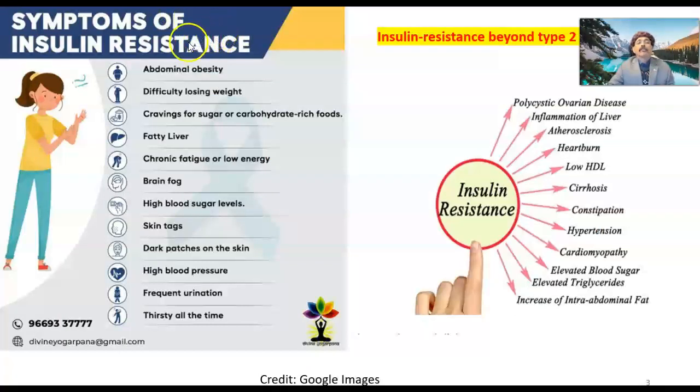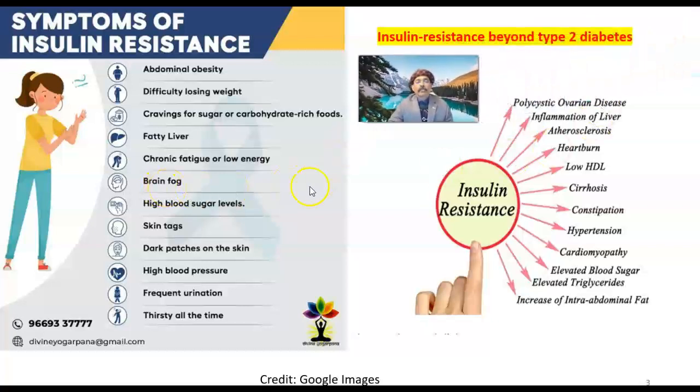What are the symptoms of insulin resistance? Abdominal obesity, so the abdomen will be protruded. There will be fat around the viscera of the abdomen. Difficulty losing body weight, craving for sugar or carbohydrate rich foods, fatty liver, chronic fatigue or low energy, brain fog, so the thinking process will be disturbed.